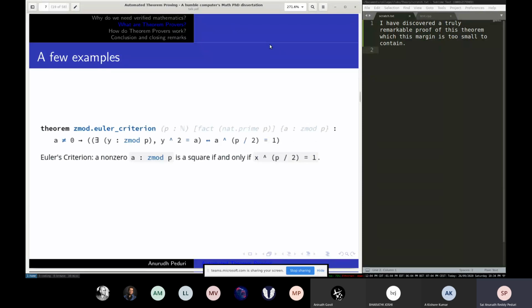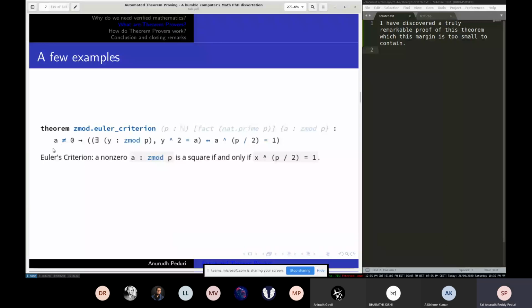So this is one theorem. This is the Euler criterion. If you have a number a in the set Z mod p, which is basically a positive, non-zero number less than p, then it is said to be a square. So this x is actually a, by the way. I think there's a typo in the documentation. So a power p by 2 is 1, and that implies that a is actually a square. This is how you check whether a number is a quadratic residue or not.